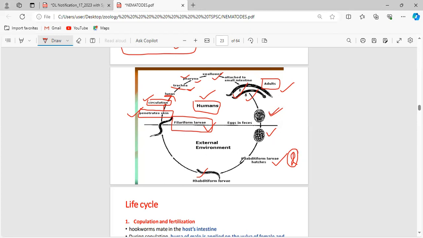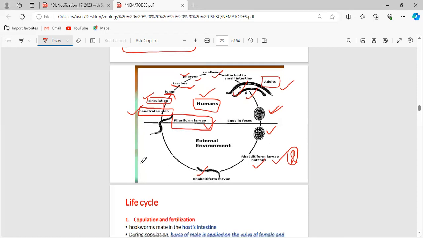Okay, any doubts? You have to understand the two types of larval forms. The first larval form is the rhabditiform larva, and the second larval form is the filariform larva. These are the two things you have to remember. And one more point is that there is no intermediate host in this particular life cycle of the Ancylostoma species.